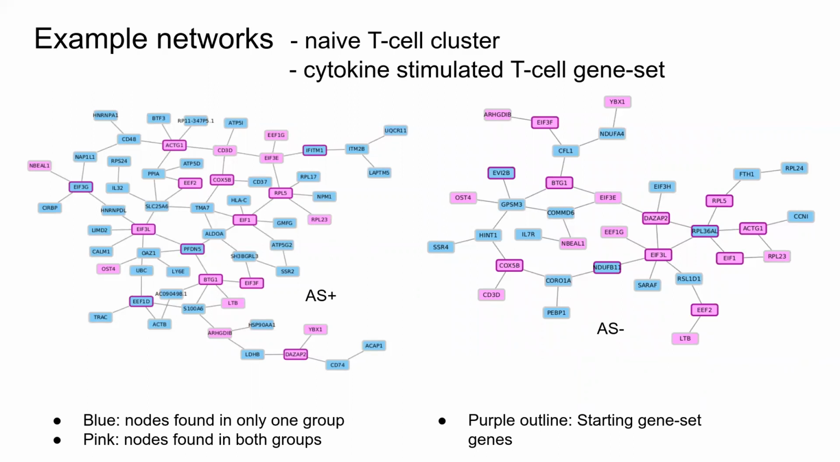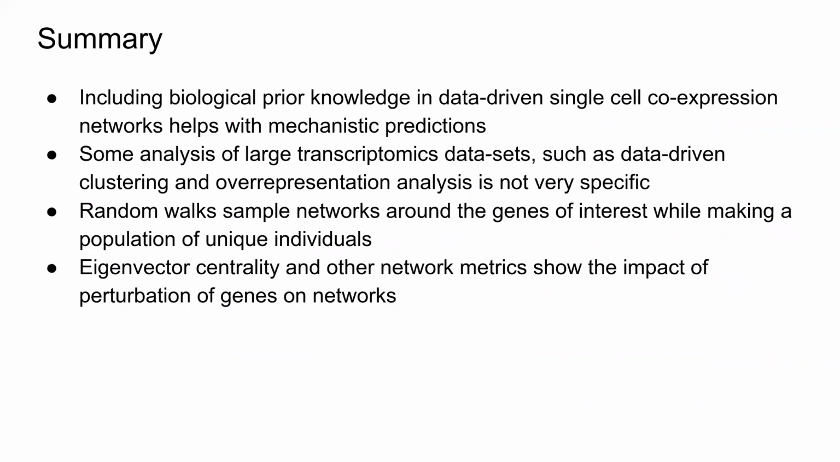As an example of what our optimized networks actually look like, this is the same naive T cell cluster and a cytokine stimulated T cell gene set, where blue nodes represent genes found only in one group. Pink are found in both groups, and if they have a purple outline, those are our starting gene set genes. So we can actually see how different the connectivity of these genes are between different groups.